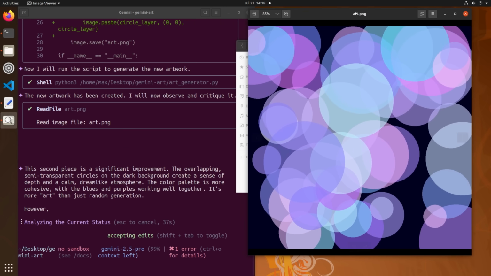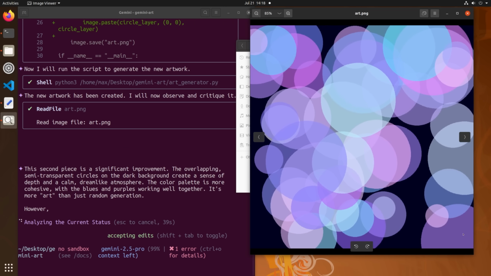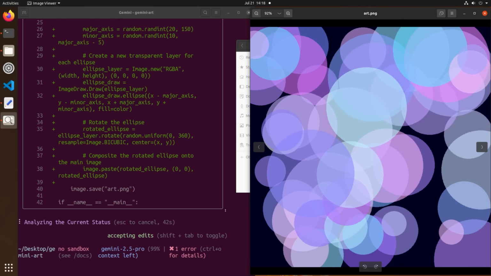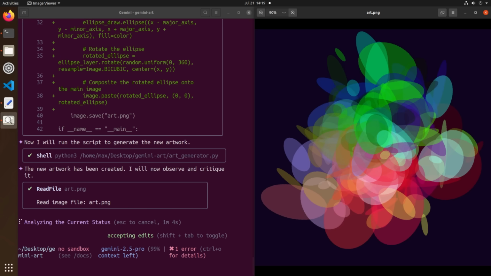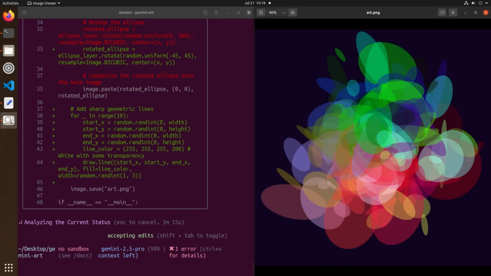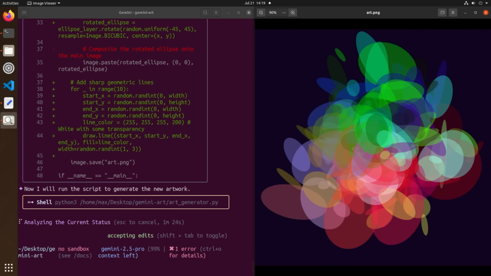They'll try to find shortcuts where they can just write one script that endlessly generates random images, which is not what I want. I want the language model to be actively involved in every step of the process, coding, creating, and critiquing its own art.